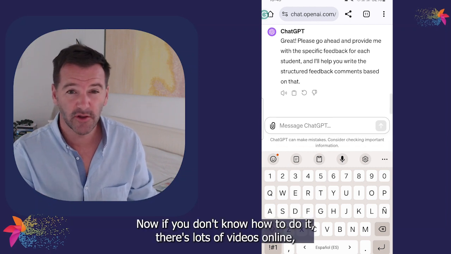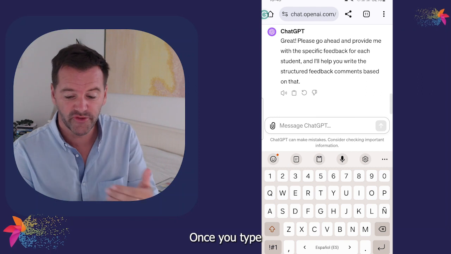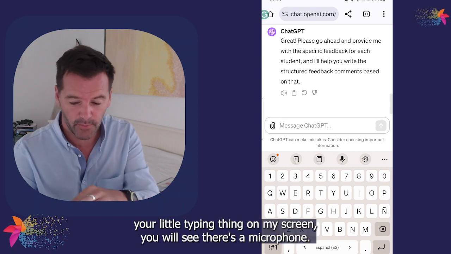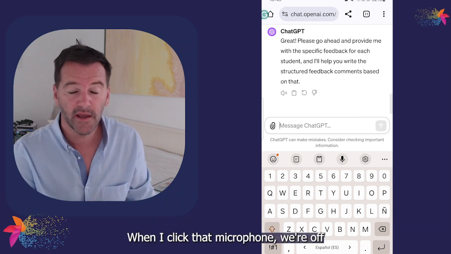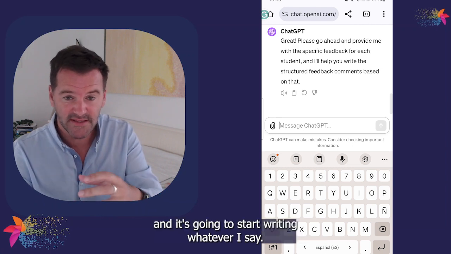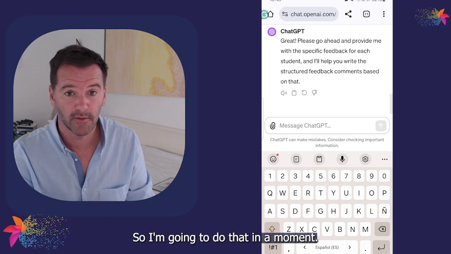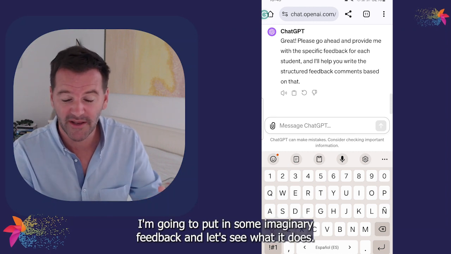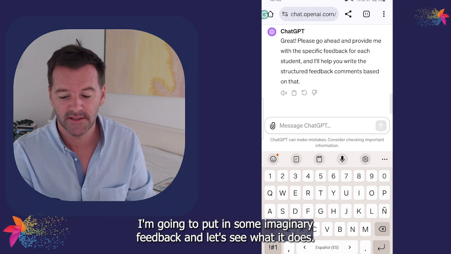If you don't know how to do it, there's lots of videos online, but it's really simple. Once you bring up your little typing thing on my screen, you will see there's a microphone. When I click that microphone, we're off and it's going to start writing whatever I say. So I'm going to do that in a moment. I'm going to put in some imaginary feedback and let's see what it does.